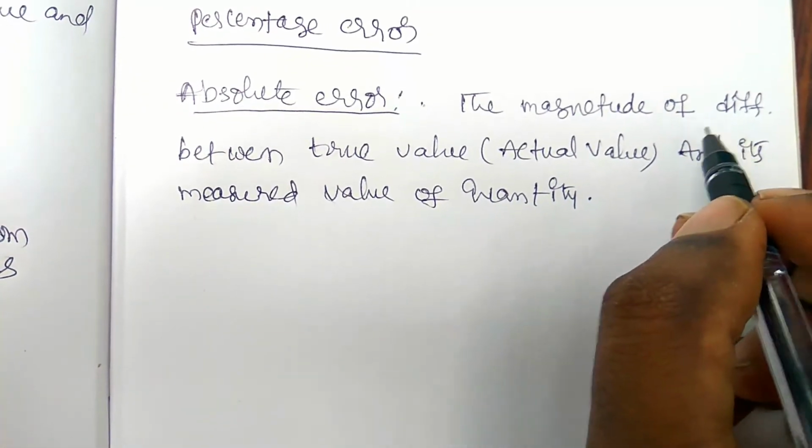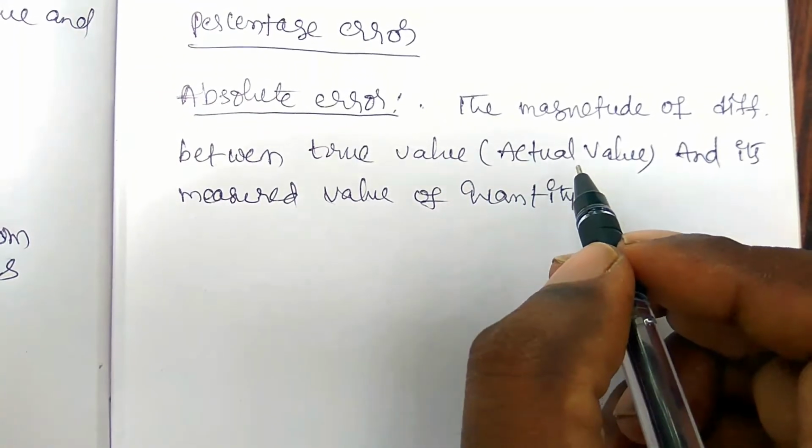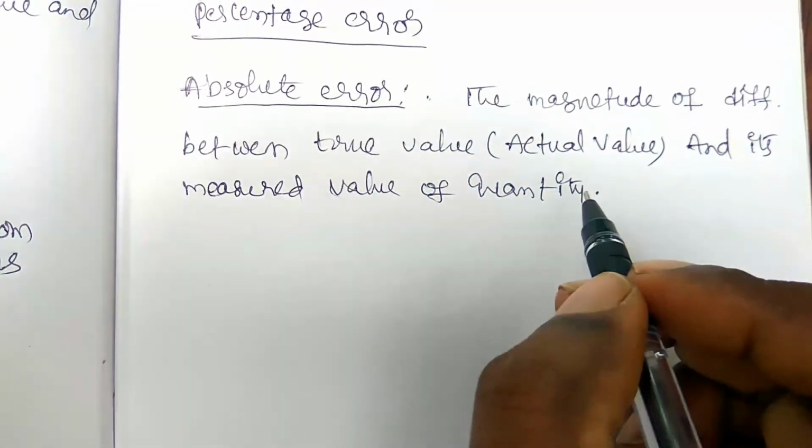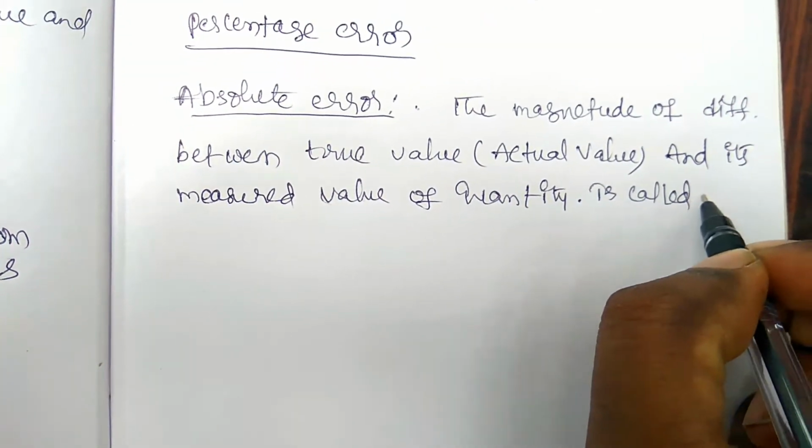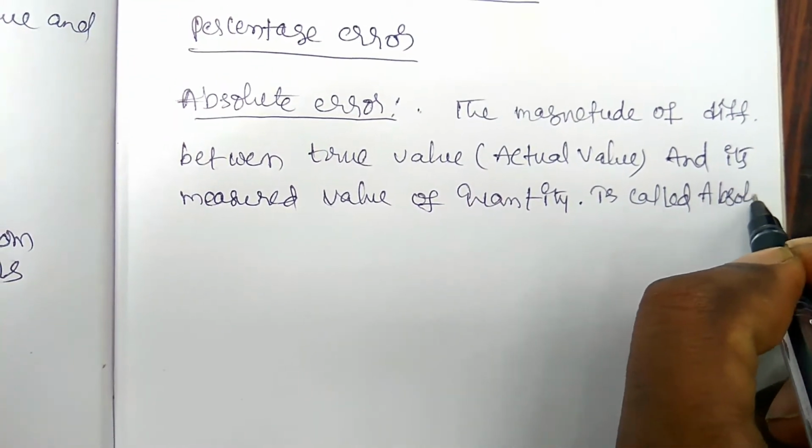The magnitude of difference between the true value or actual value and its measured value of a quantity is called absolute error. This is the most important definition.